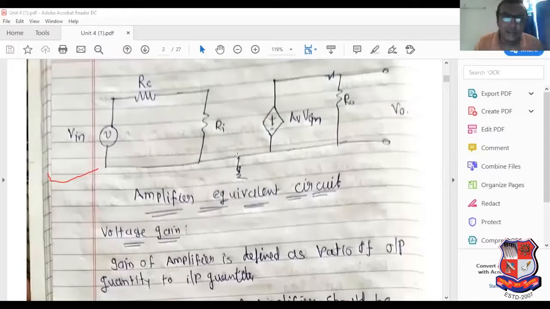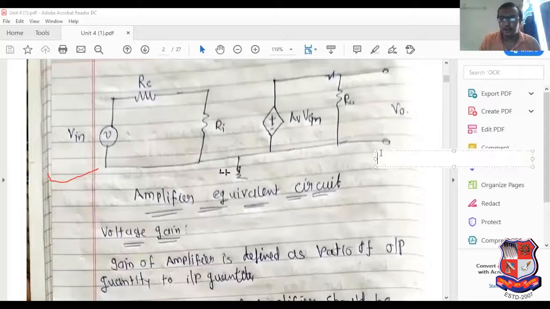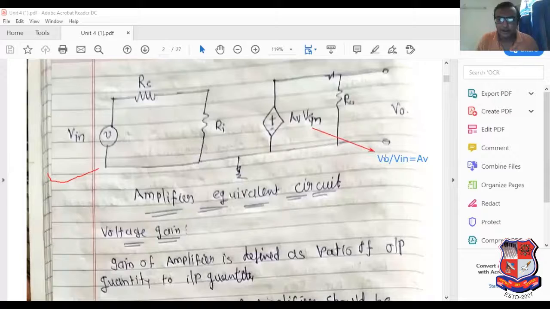Now this is the equivalent circuit of an amplifier. It consists of the source resistance, the input resistance, and the voltage gain, output voltage by input voltage. So we can write here, see this very carefully: V0 divided by Vin is equal to the gain AV. So V0 equals AV multiplied by Vin.